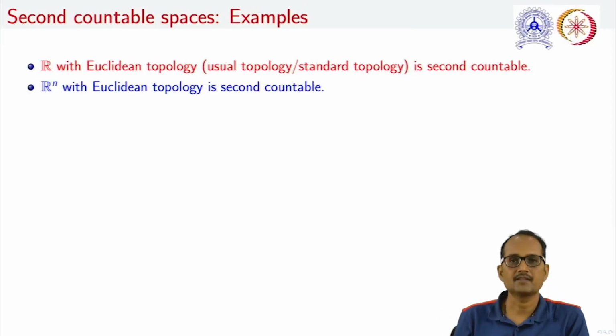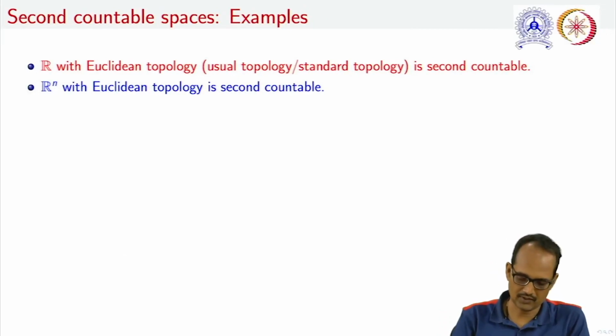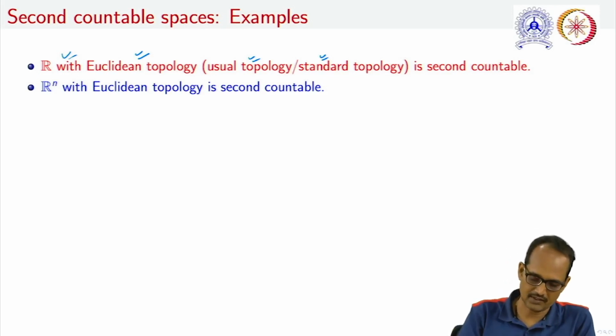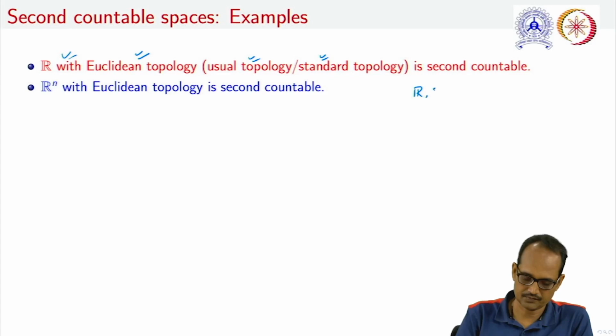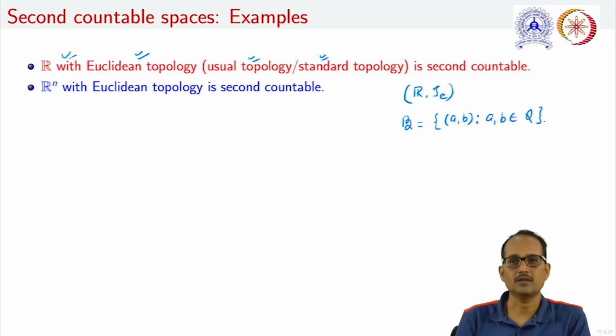Let us take some examples. The well-known example is the real line, or set of real numbers, with Euclidean topology. We also call the Euclidean topology the usual topology or standard topology. This space is second countable because we can construct a countable basis for it, and that is the well-known collection of open intervals (a, b) where a and b belong to Q, that is, the set of rational numbers.